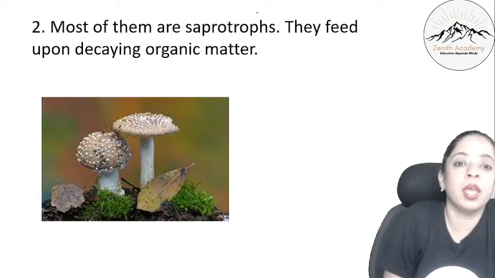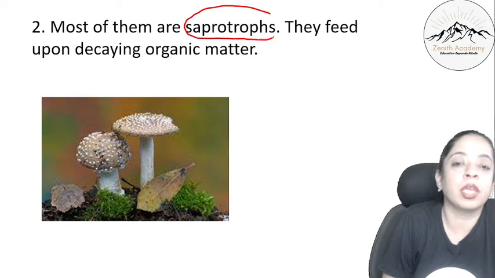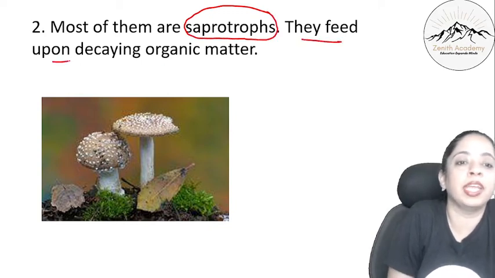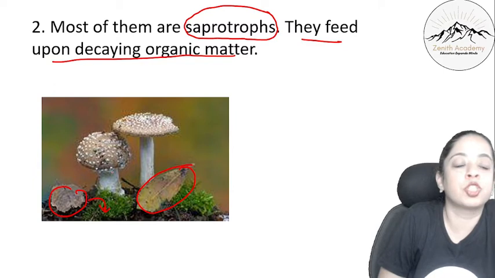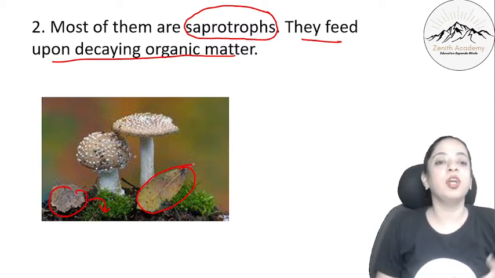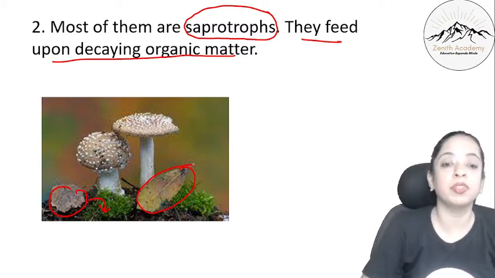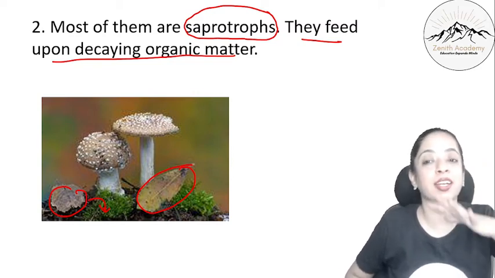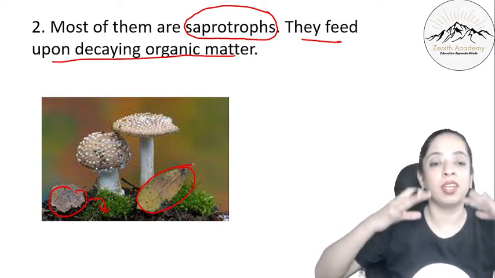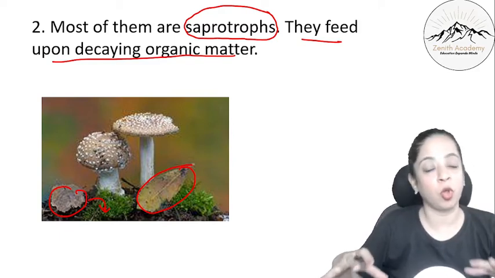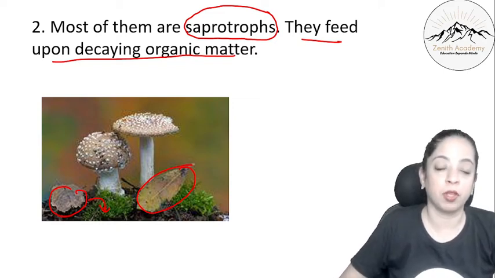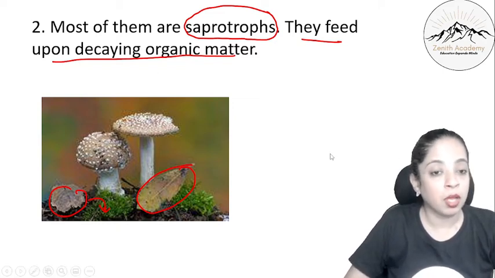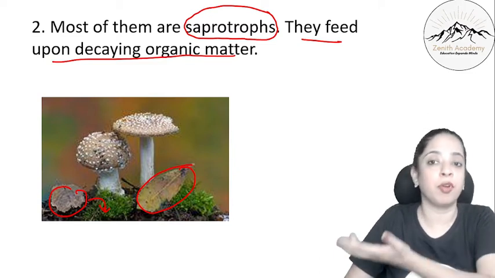Second, most of them are saprotrophs. Saprotroph means they feed upon decaying organic matter. So whatever organic matter, see this, they decay and these mushrooms have grown on it. They feed upon the decaying organic matter. So most of the fungi you will see around the dead matter only. Whenever there is organic matter which is decaying, they feed upon them. They are saprotrophs. They don't prepare their own food, and they do not obtain nutrition from other organisms.